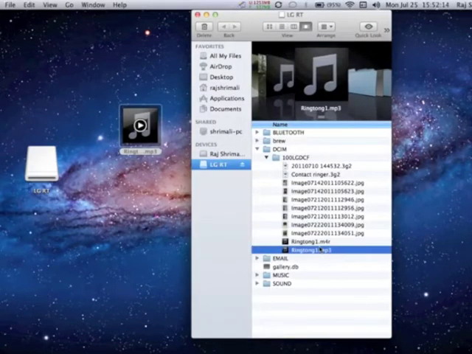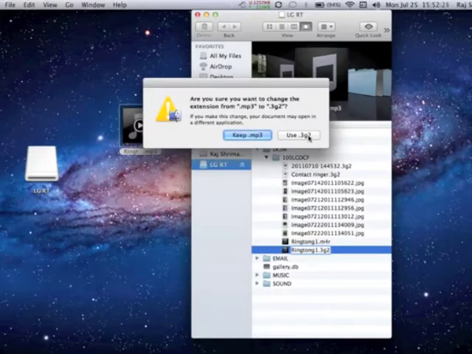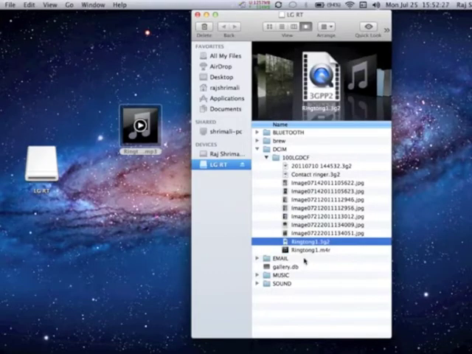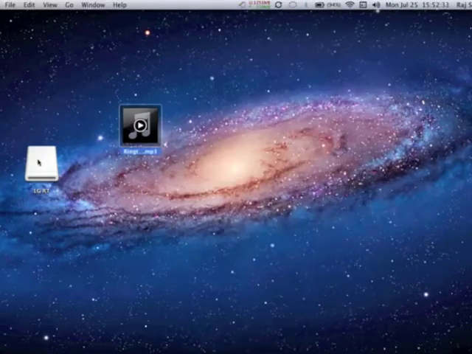Then I'm gonna press enter, and I'm gonna rename it as .3G2. And then this will come up, and it should be it. That's how it works. Now let's test it.